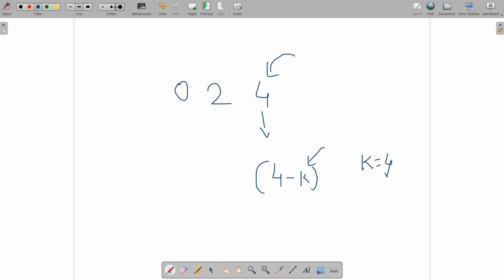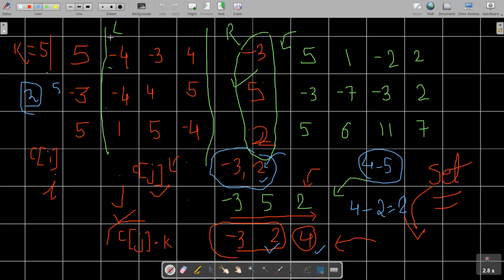So suppose k is also 4. It means there exists some lower bound, right? So 4 minus k is coming about 0. So I need to push this 0 value also, so that the lower bound means the rectangle is going to start from the very beginning. That is, the rectangle is also going to start from this position.